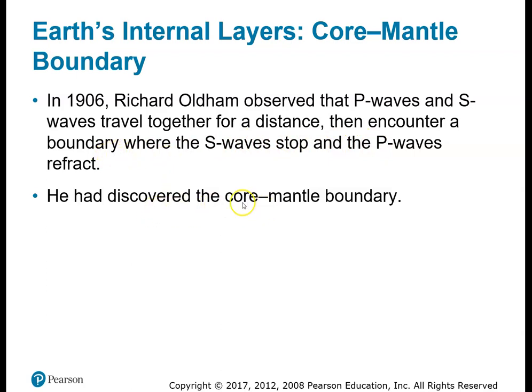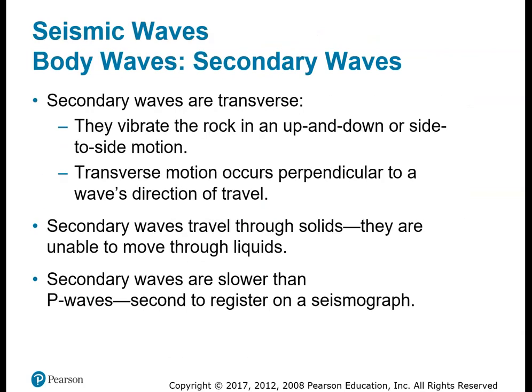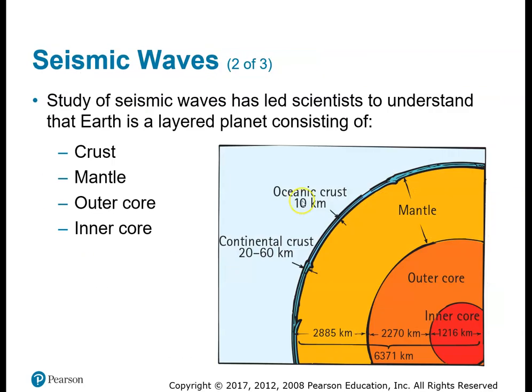So he had discovered the core-mantle boundary. All right, so let's go back and take a quick look at that. So he basically discovered right here, down to about 2,900 kilometers below the surface of the Earth. And the reason that he discovered that is because when the S waves got here, they die out, and then the P waves refract.